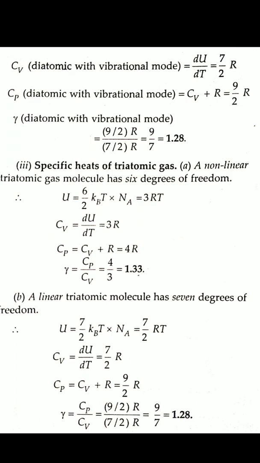And a linear triatomic molecule has 7 degrees of freedom. So U equals 7 by 2 kBT into Na, that is 7 by 2 RT. Cv equals 7 by 2 R, Cp equals 9 by 2 R, and gamma equals 1.28.